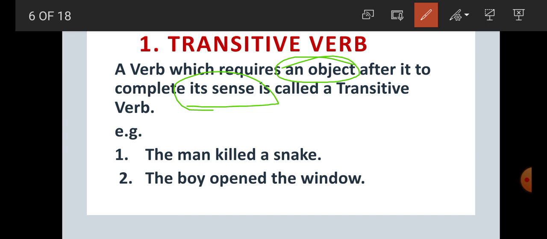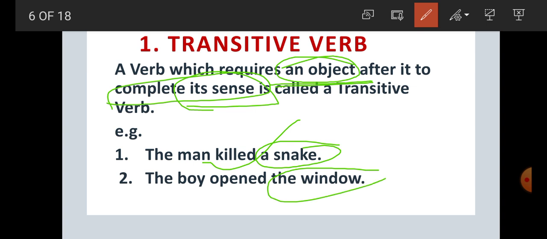So what is transitive verb, student? A verb which requires an object. It is very important that after the verb there must be an object, and that verb is called transitive verb. Here there is necessity of an object to complete its sense. For example, student, the man killed what? A snake. So a snake is what? Object. So killed is which verb? Killed is transitive verb.